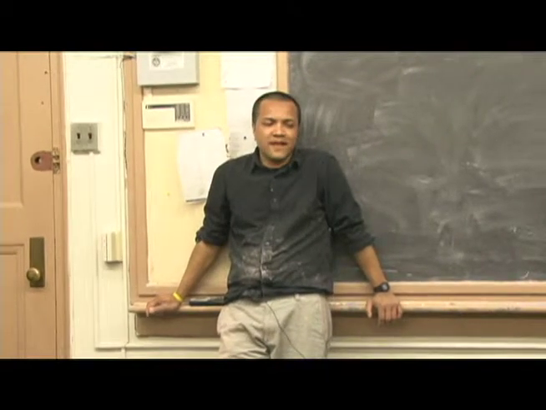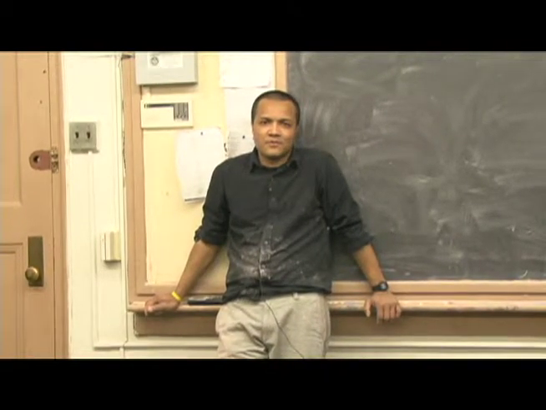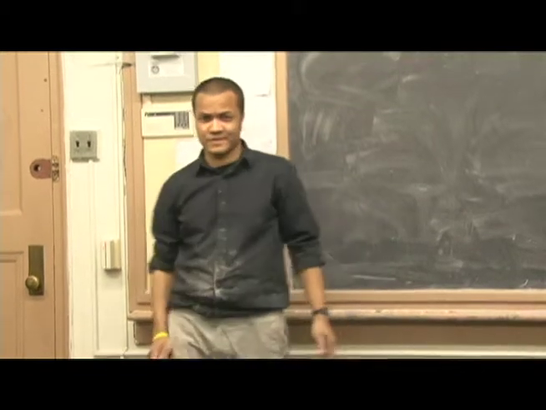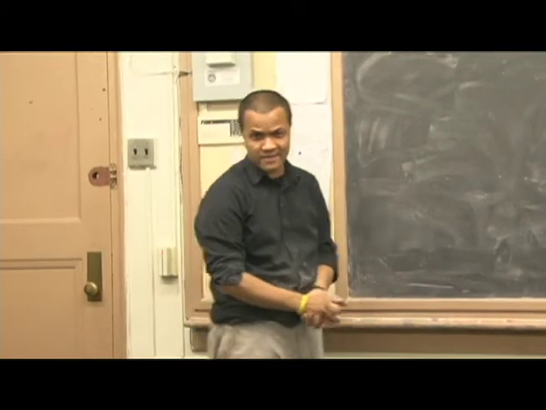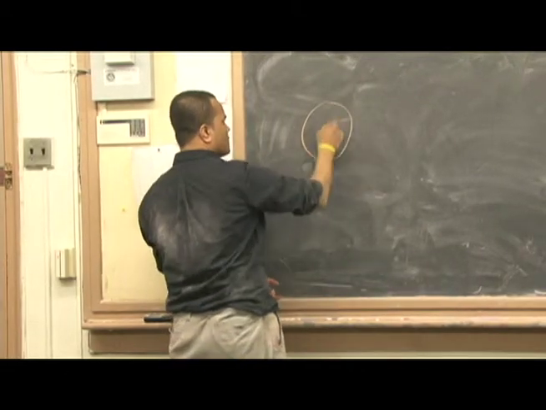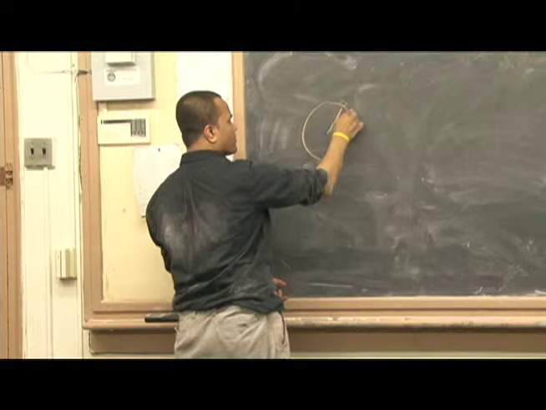Okay, so last time what were we talking about? We were talking about centripetal acceleration and centripetal force. Remember, a car moves around a circle.